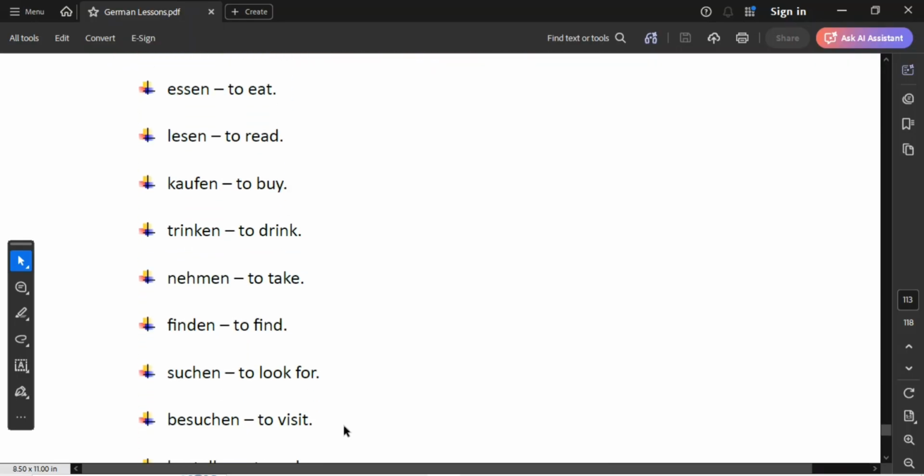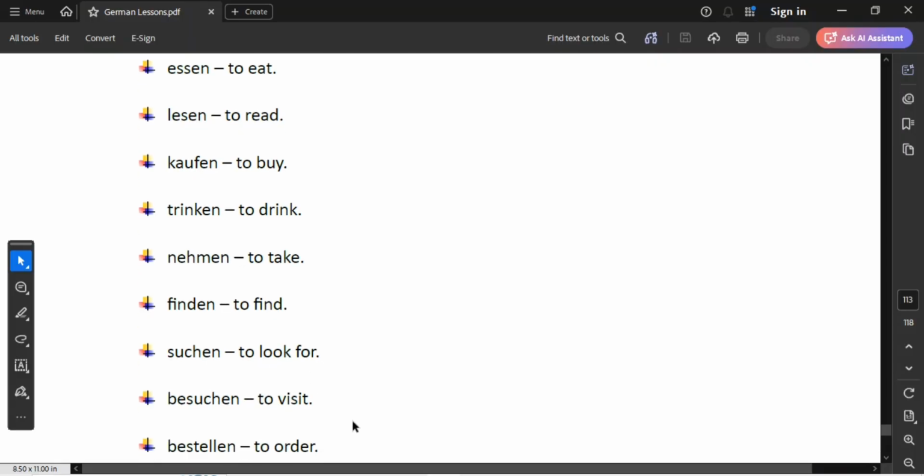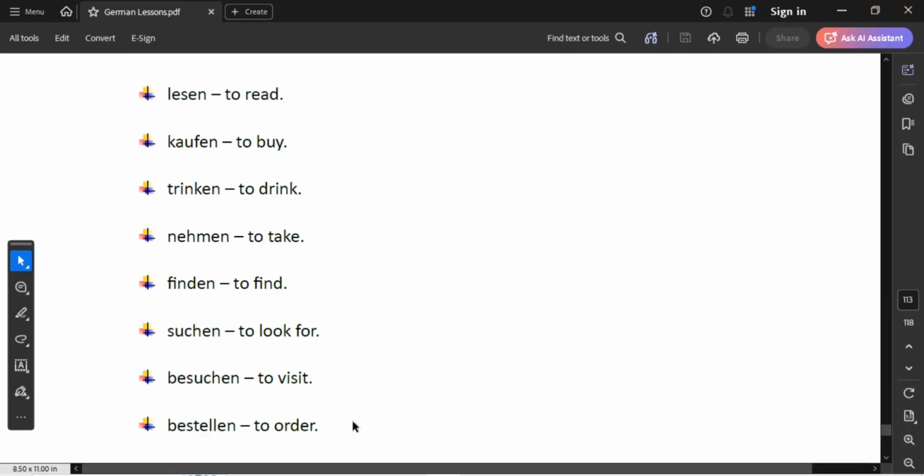We have suchen, which means to look for. We have besuchen, which means to visit. And the last one we have is bestellen, which means to order. Those are some of the verbs that go with an accusative object. So when you see these verbs, you know that the object that follows must be in accusative.